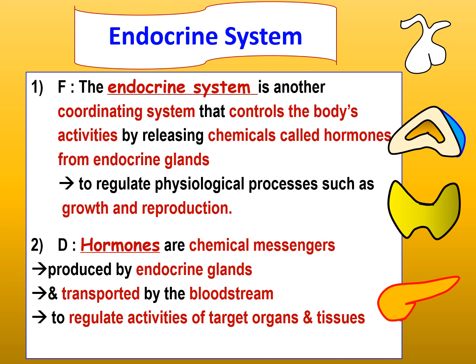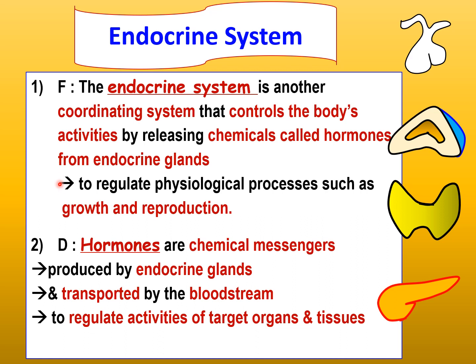What is the endocrine system and what does it do? The endocrine system consists of endocrine glands, which secrete chemical substances called hormones. It is another coordinating system other than the nervous system that controls the body's activities by releasing hormones from the endocrine glands.